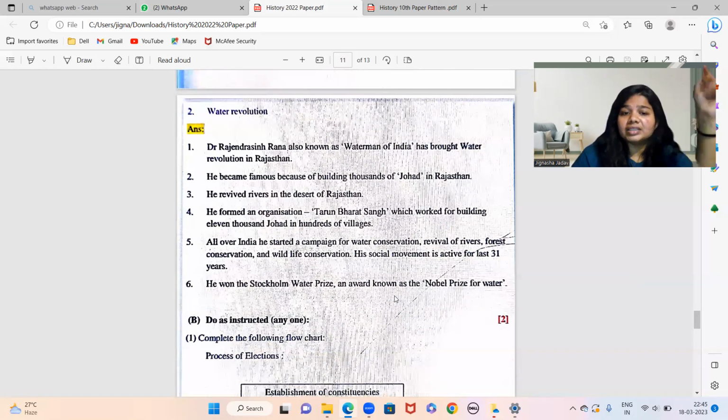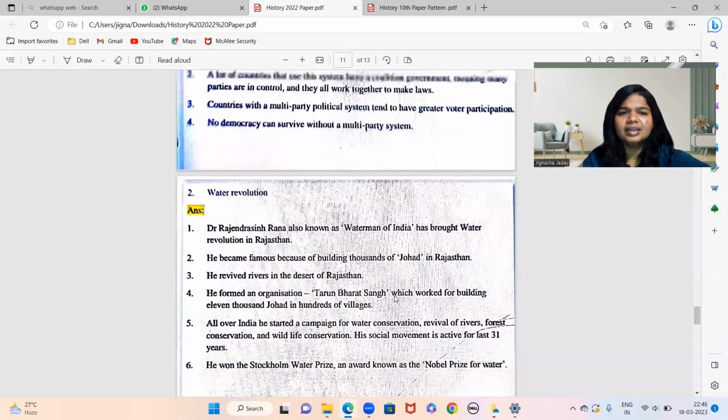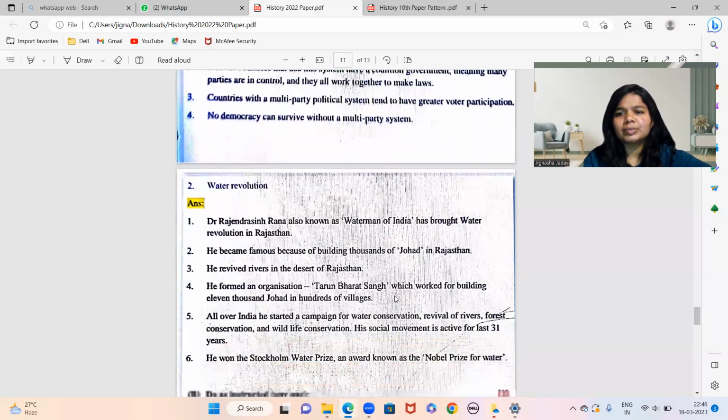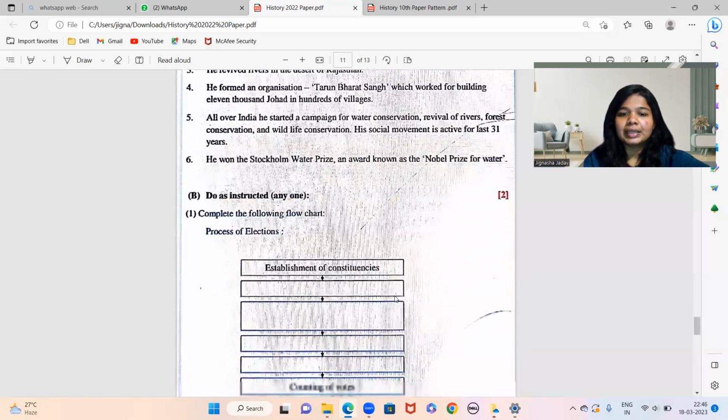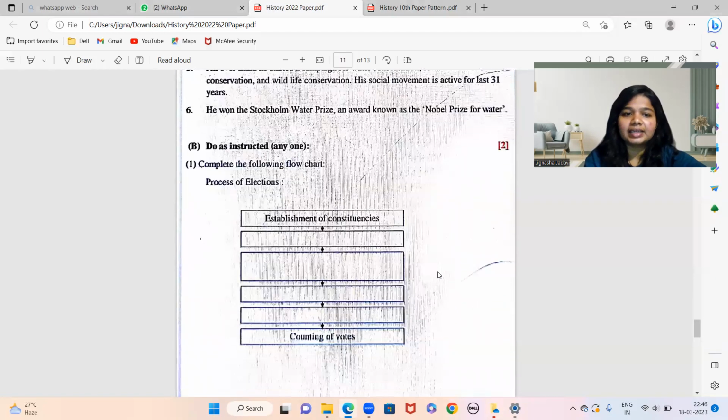He formed an organization called Tarun Bharat Sangh, which worked for building 11,000 johars in 100 of villages. So all over India, he started a campaign for water conservation, revival of rivers, forest conservation, and wildlife conservation. The social movement is active for last 31 years. आपको क्या था ये शॉर्ट में एक्सप्लेन करना है. It is not give reasons, you just have to explain the following concept in short. ठीक है.